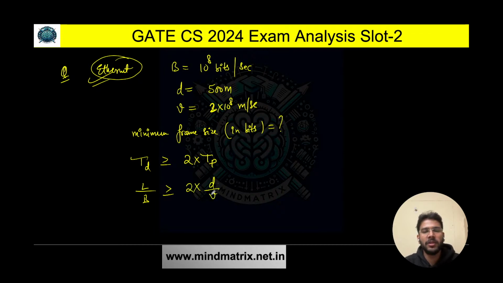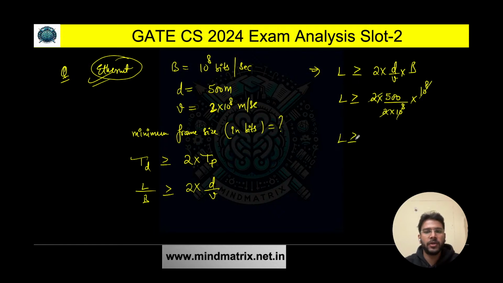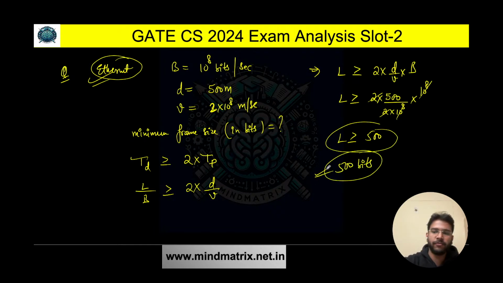D is the distance between the source and destination, and V is the speed. So we can also rearrange this. We can write L is greater than or equal to twice into D by V into bandwidth. And we can substitute the values. So distance is 500 meter, speed is 2 into 10 raised to the power 8 meter per second, and bandwidth is 10 raised to the power 8 bits per second. So everything will cancel out, and finally you are going to get the minimum frame size as 500 bits. 500 bits is the correct answer for this question.